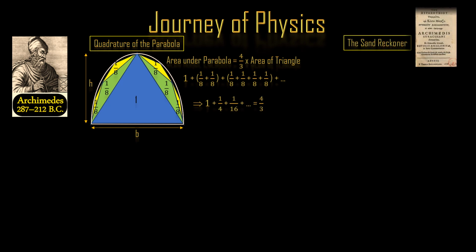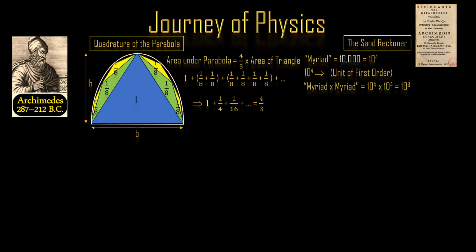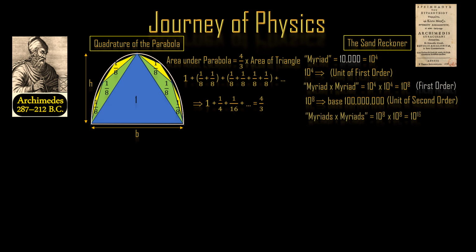The Sand Reckoner is a work by Archimedes from that time. Myriad represents 10,000 in the Greek number system. He proposes powers of myriad, with myriad myriads being 10^8. He called that the first order, with a base of 100 million, and called 10^8 itself the unit of the second order. Multiples of this unit then became the second order, up to this unit taken a myriad times, which is 10^16. This became the unit of the third order, whose multiples were the third order, and so on.